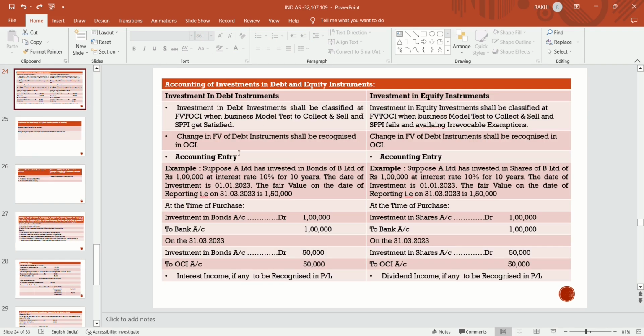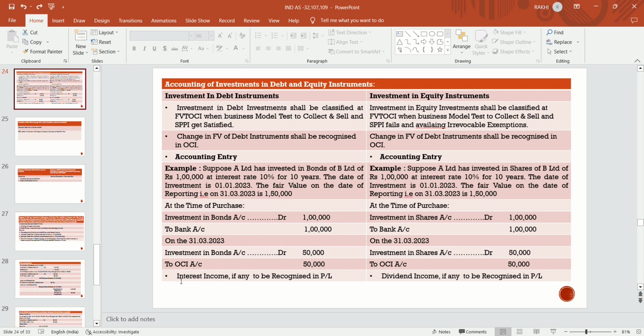Accounting of investments in debt and equity instruments. Suppose an entity has invested in debt instruments, like debentures. They shall be classified at fair value through OCI when the business model test to collect and sell and the SPPI test get satisfied. The intention of the management is to sell the debt instrument before maturity. Then any change in fair value of the debt instrument is a notional change and should be recognized in OCI.